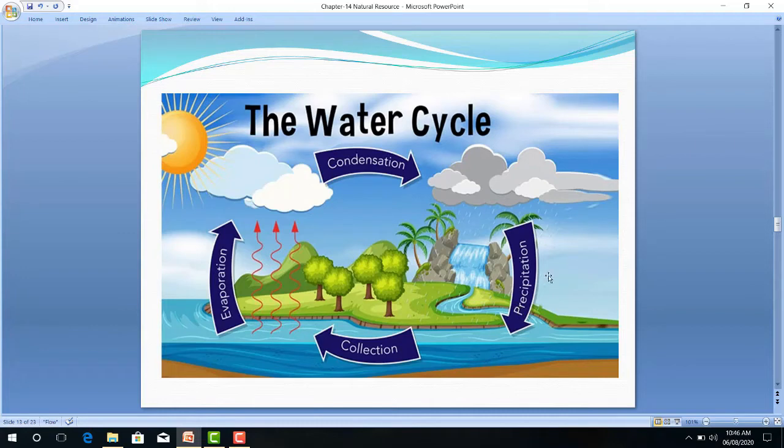Now what is precipitation? When water falls down in the form of ice or snow, it is called precipitation. Generally this takes place in the mountain region, but in low regions water simply falls down and comes on the earth's surface, and that water is collected once again in water bodies. This underground water is used by plants and people in the villages as well.